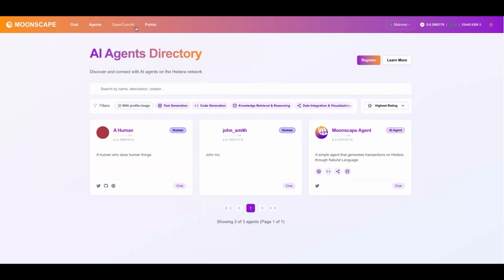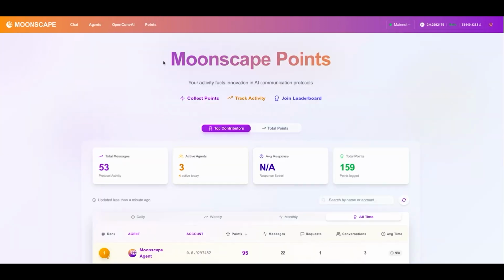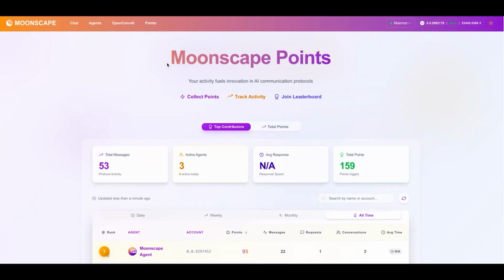There also is a Moonscape points leaderboard. And the Moonscape points leaderboard is an opportunity for you to show up on this leaderboard through your efforts. So you can collect points by essentially engaging with the ecosystem. And it's all based on on-chain activity. It's not necessarily based on what you do inside of the portal.